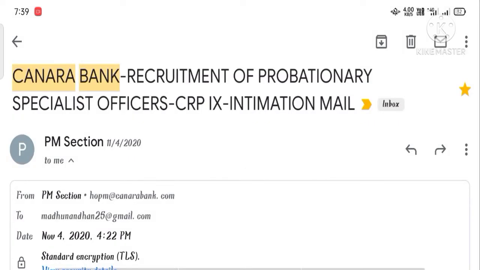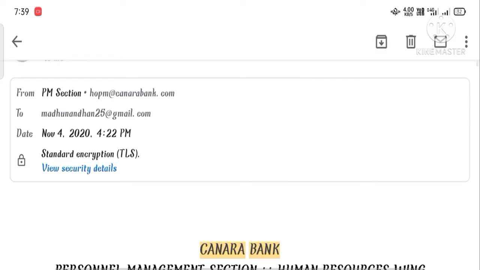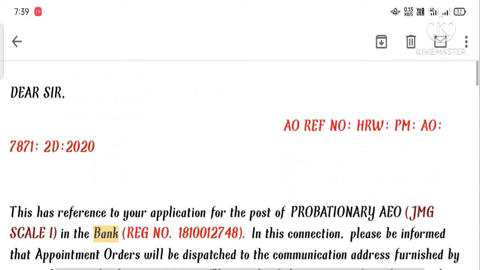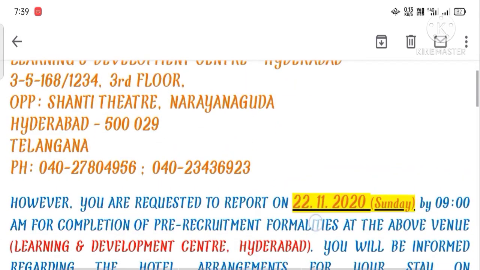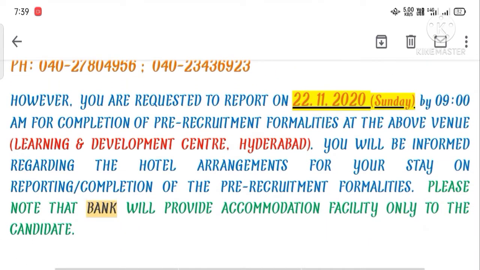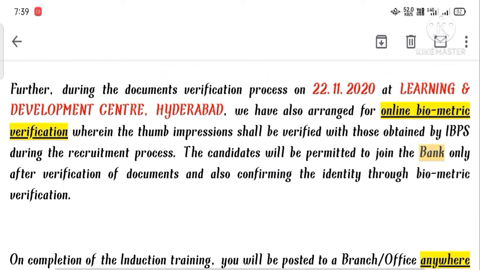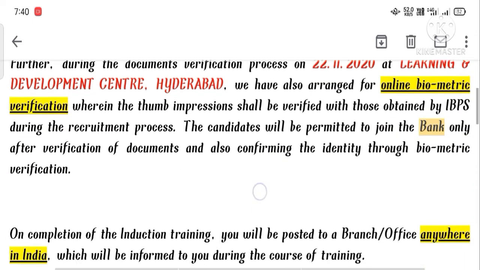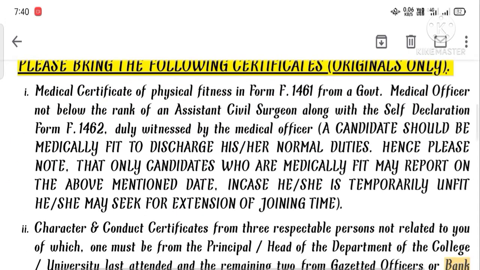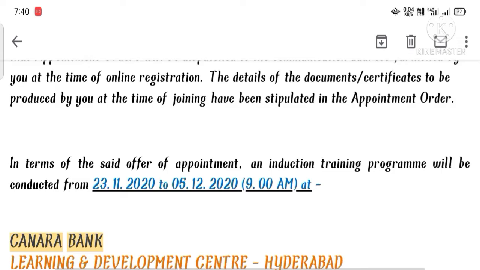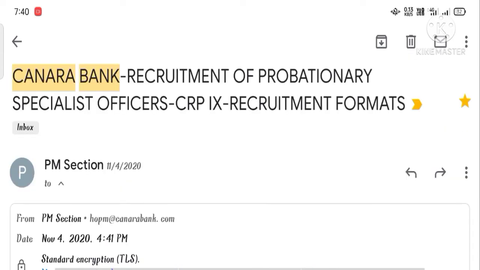This is the first mail that I got from Canara Bank. This mail I received on November 4th of 2020, that is 2 days after the posting of the provisional list on the website. Okay, in this mail we are provided with the DV date, that is the document verification date, and the training dates. If we see the mail, here the document verification date is 22nd of November, and from 23rd November to 5th December is my training period or induction period.